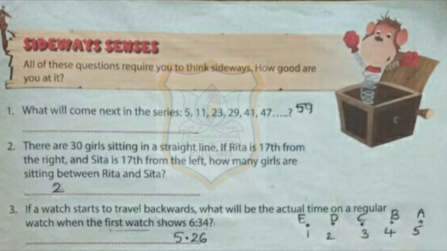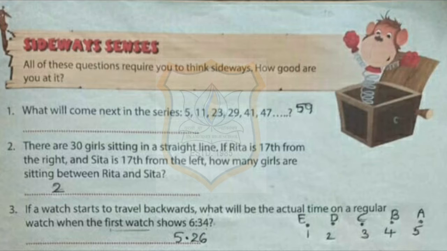Sideways senses. All of these questions require you to think sideways. How good are you at it? Question 1. What will come next in the series? 5, 11, 23, 29, 41, 47. If you mark, there is a difference of 7 numbers, or 6 numbers, or 5 numbers between the numbers. So after 47, the answer will be 59.